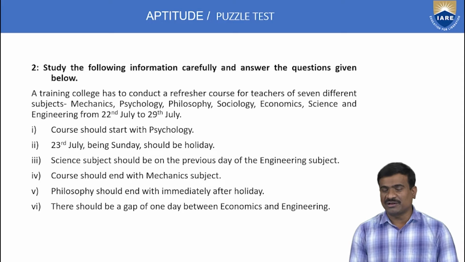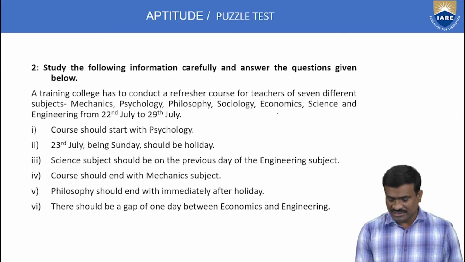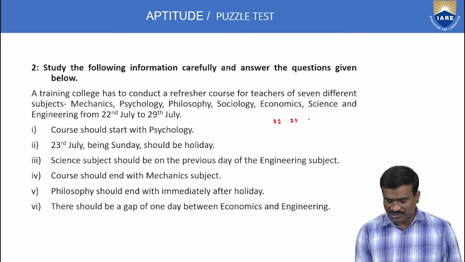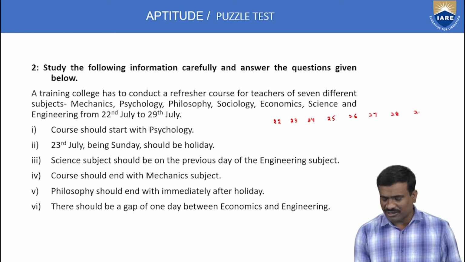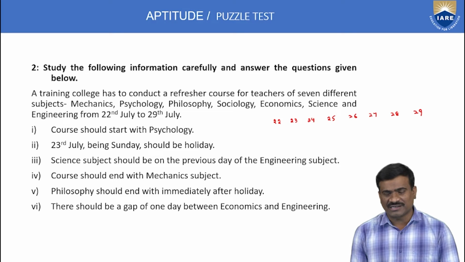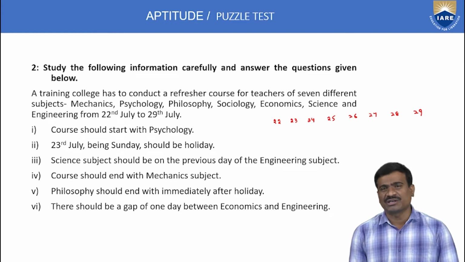But this question belongs to the dates concept. The starting date is 22, right? The sequence order is 22, 23, 24, 25, 26, 27, 28 and 29, up to 29th. The total number of days is 8. The number of lectures is only 7 and the number of subjects is only 7. Then calculate one day as a holiday. That is the logic of the given problem. Here calculate only the holiday; that information is also given.